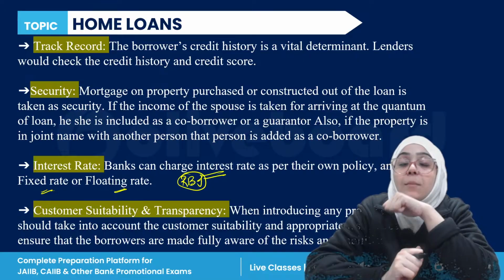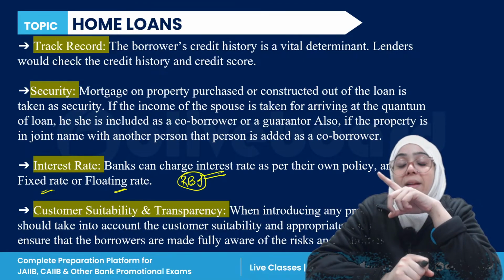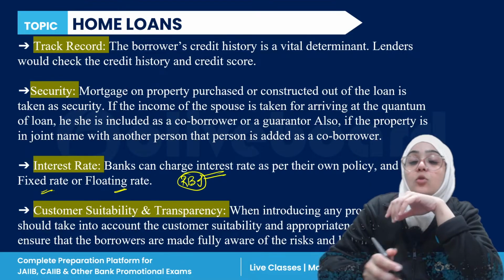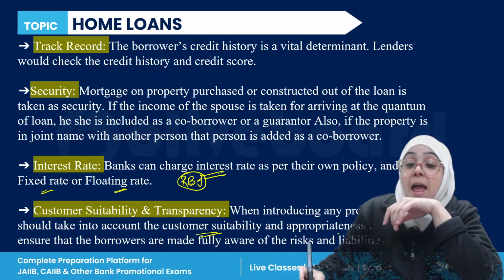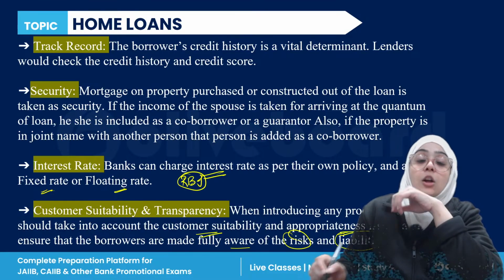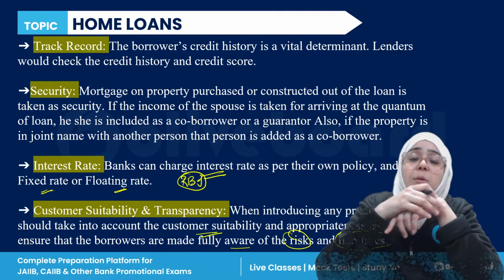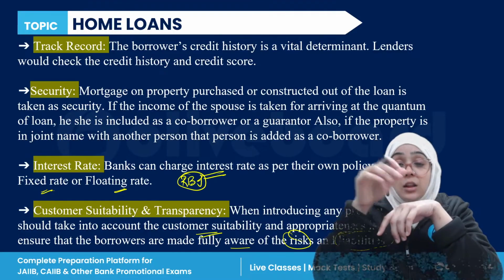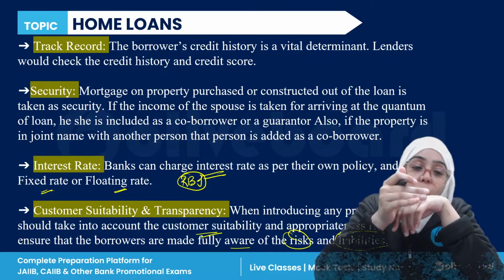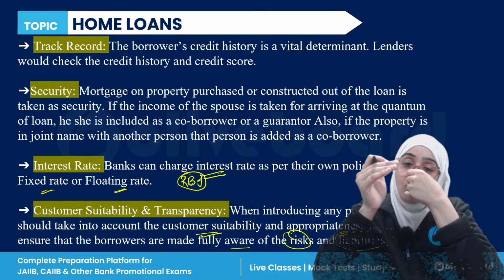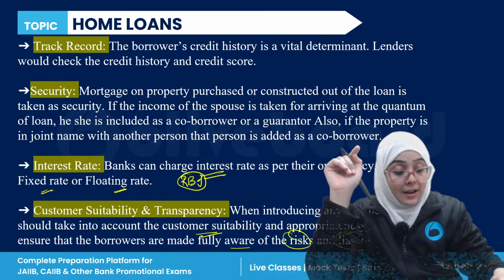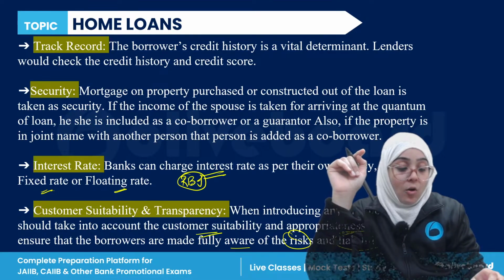Now, if we talk about customer suitability and transparency, when any product is introduced, banks should take into account the customer suitability and appropriateness, that the borrowers are fully aware of the risk and liability. So if as a banker you are disbursing a home loan to any customer, that borrower should be fully aware of all the risks and liabilities involved in that particular home loan, right?